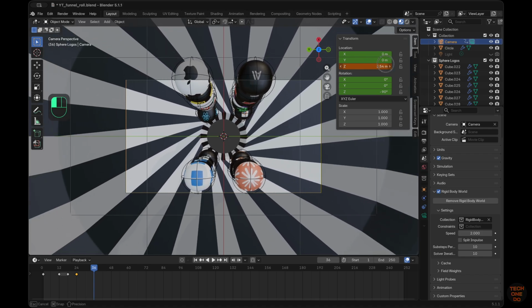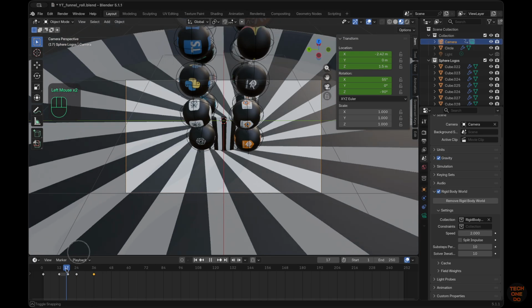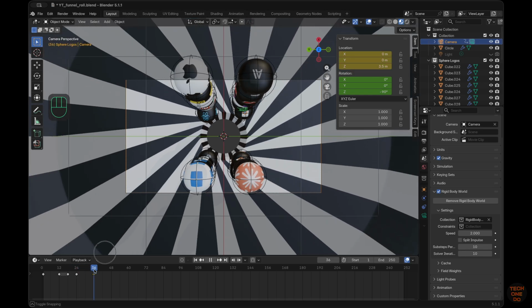Add another keyframe as shown at frame 36 for camera location. Let's play the animation now.